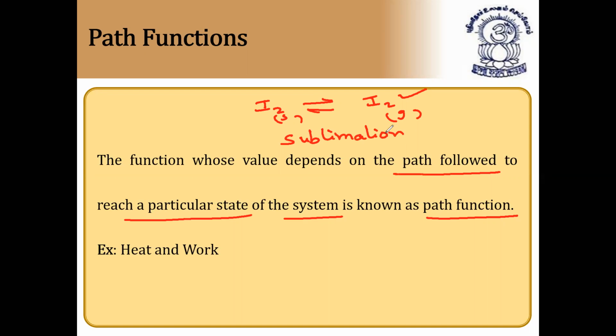What is sublimation? The process in which a solid directly changes into the gaseous state is called sublimation. So sublimation is a path function. The function whose value depends on the path followed to reach a particular state of the system is known as a path function. In physical processes, we'll say it is work done. For example, heat and work are path functions: heat of the system, and work done by the system or work done on the system. So heat and work are nothing but path functions.